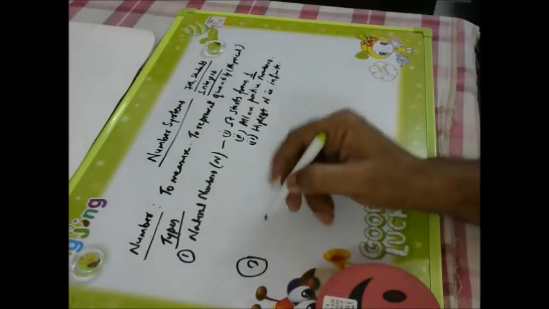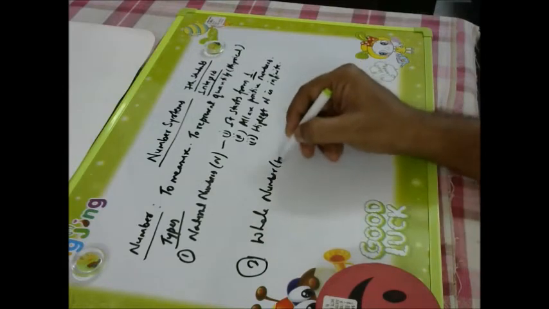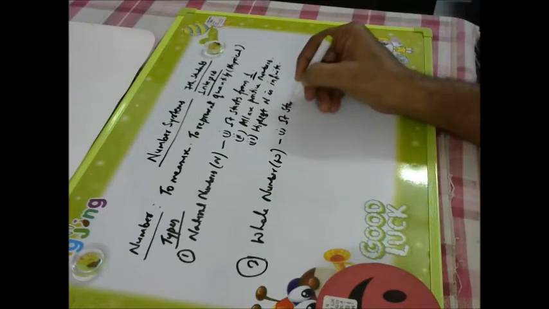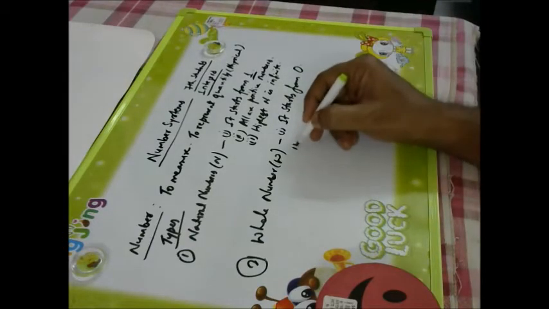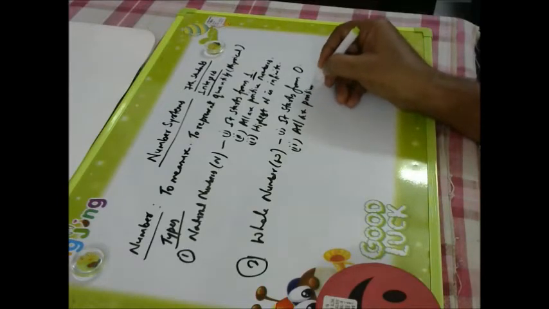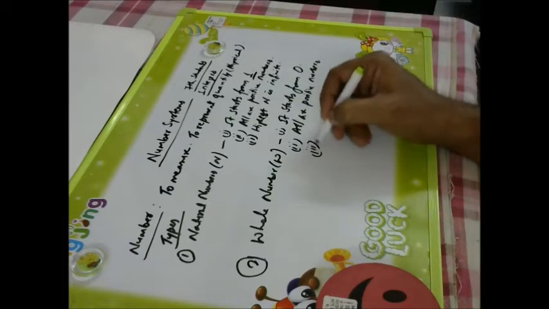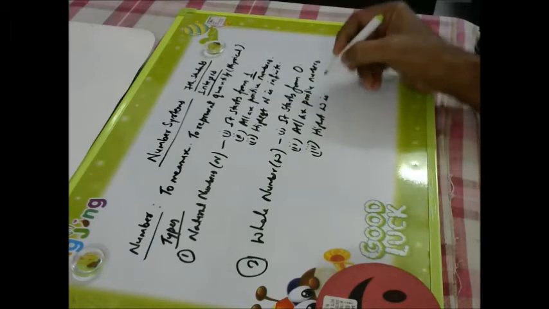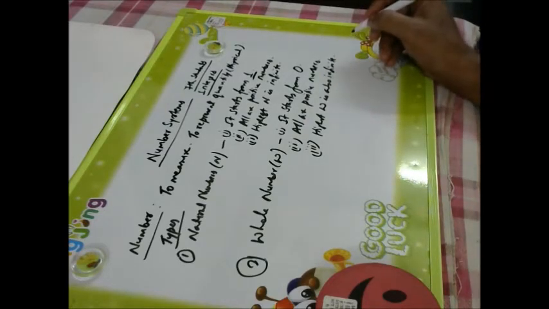Similarly, the second one is whole numbers, denoted by W. It starts from 0. Similarly, all are positive numbers. And the highest W is also infinite.